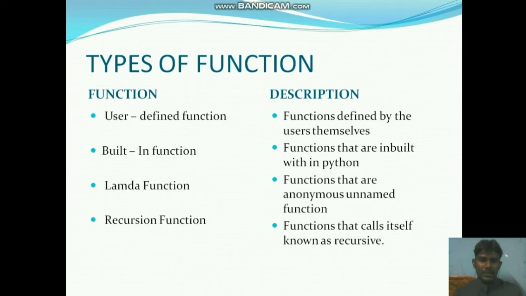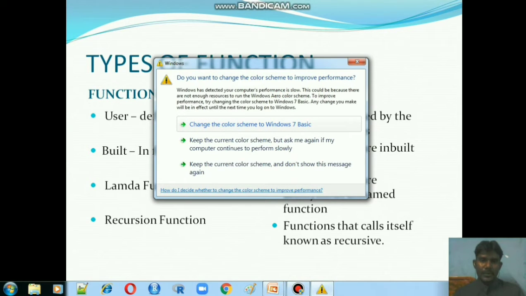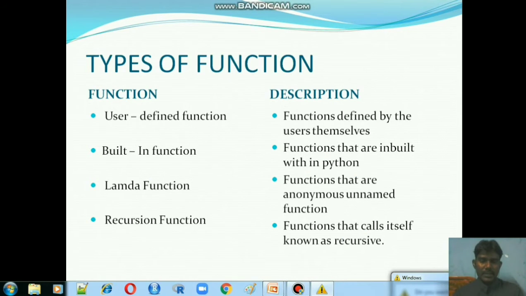Unnamed function. This concept we will discuss separately, in more detail, in that topic itself. Next one is the recursion function. A function that calls itself is known as recursive. Function called itself means what? If one function is there, it will call itself. That function calling itself is called a recursive function.